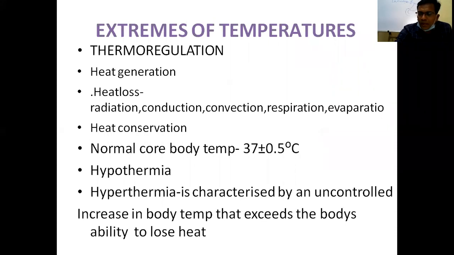So why is oral temperature less than rectal temperature? Because of breathing, some amount of heat is lost in the mouth, so the temperature recorded is less than the rectal temperature. So rectal temperature is the most accurate standard method of measurement of the core body temperature. Rectal temperature is slightly higher than oral temperature, by about 0.5 degrees Celsius.